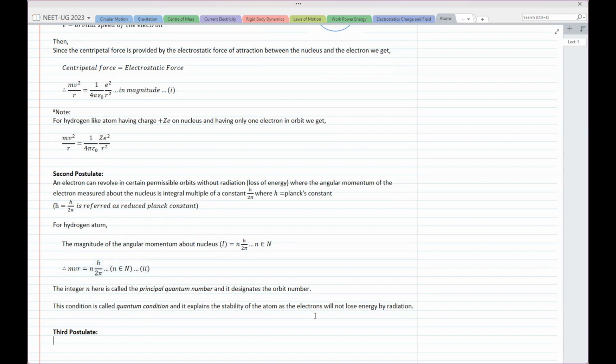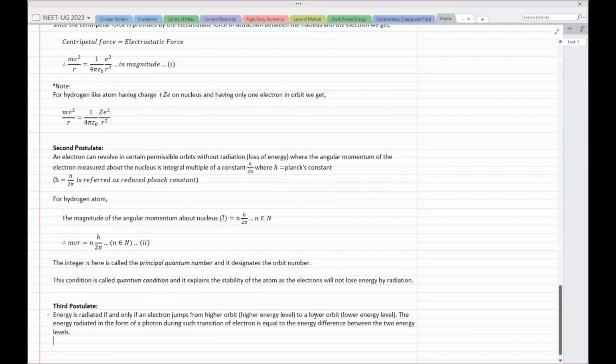Now, this gives rise to another problem. That problem is, if energy is not radiated by the atom, then how do we get a spectrum? Because if energy is not radiated, then you should not get any spectrum. कुछ भी नहीं. Neither line spectrum nor band spectrum. कुछ भी नहीं. Oh, sorry, nor continuous spectrum. कुछ भी नहीं. So there must be radiation of energy, and Bohr gave us this postulate for that. Energy is radiated if and only if an electron jumps from a higher orbit, that is a higher energy level here, to a lower orbit. The energy radiated in the form of a photon during such a transition of the electron is equal to the energy difference between the two energy levels.